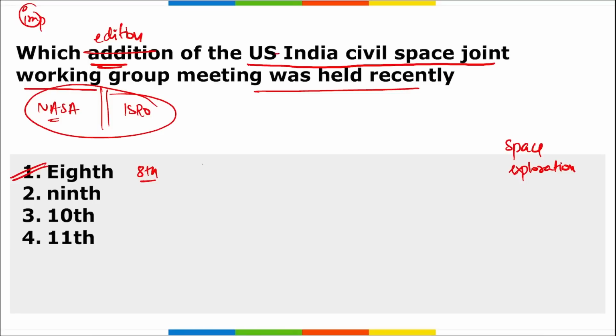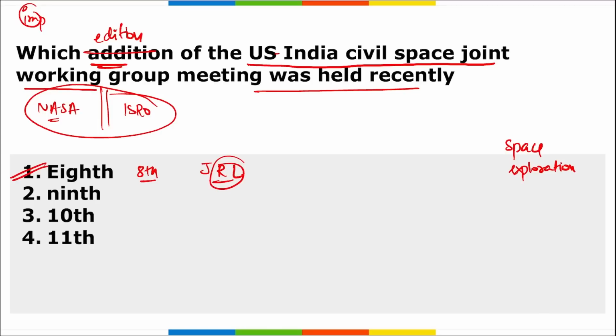Under this meeting that was co-chaired by Jennifer R. Littlejohn, who is the principal deputy assistant secretary in the Bureau of Oceans and International Environment and Scientific Affairs, and Karen Feldstein, who is the associate administrator for international and interagency relations at NASA, along with Shantanu Bhatta Vadekarji, who is the scientific secretary of ISRO for India.